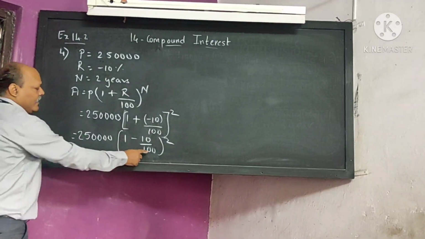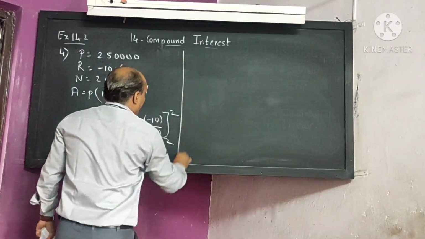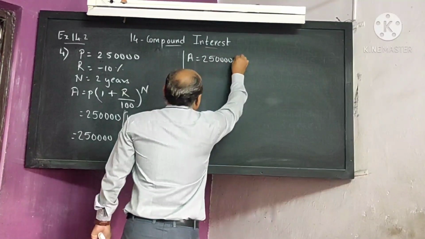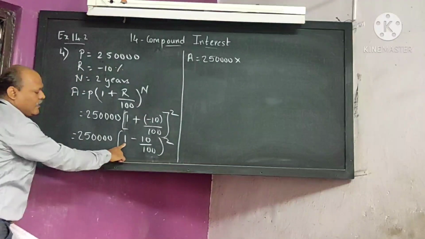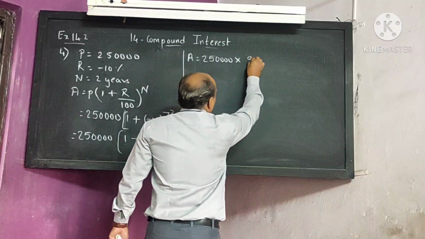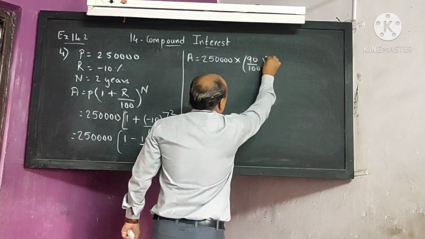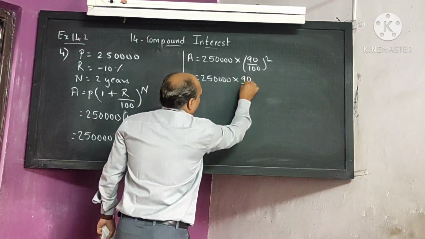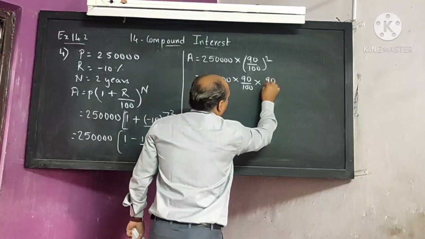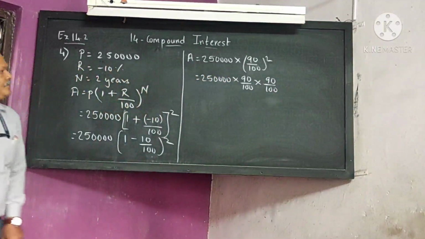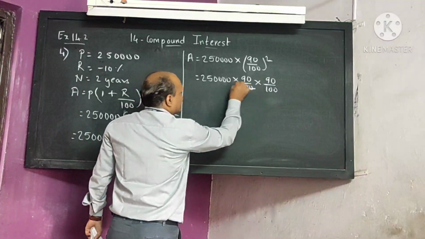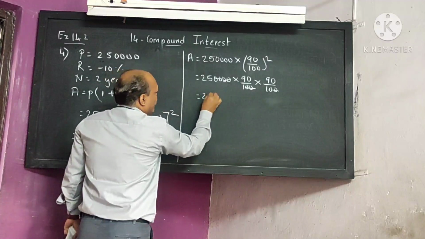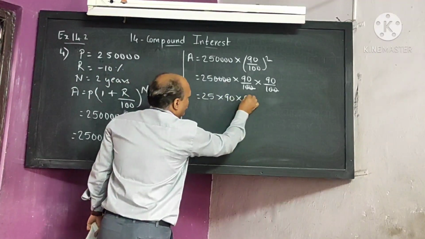Now we will go for cross multiplication. 2,50,000 into 100 plus minus 10, that is 90, upon 100 square. That is 2,50,000 into 90 upon 100 into 90 upon 100. I hope all of you understood here. Now the calculation part: 2 zeros get cancelled. Again we can cancel 2 zeros. So what will you get? 25 into 90 into 90.